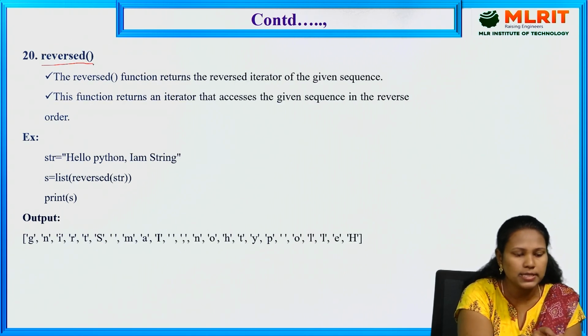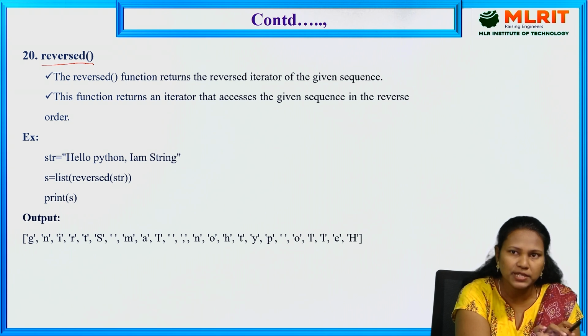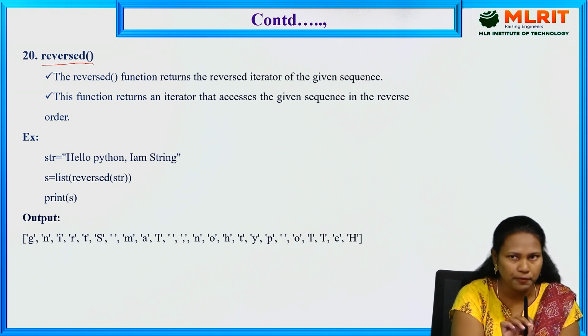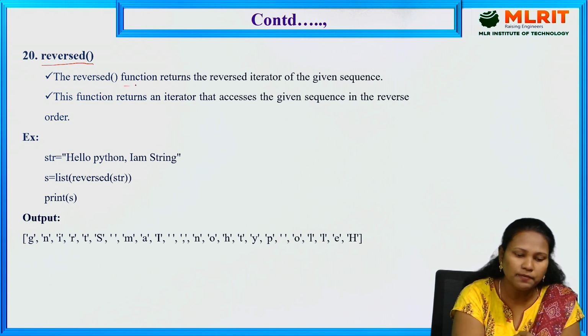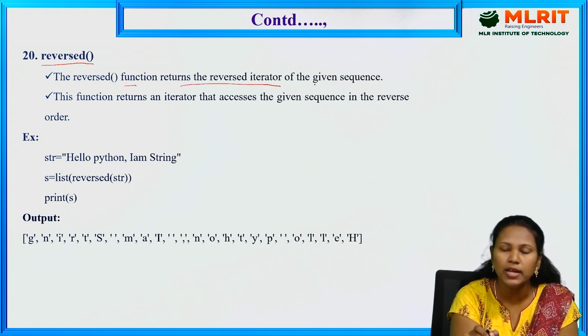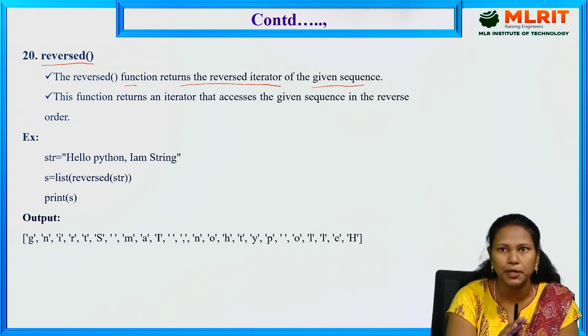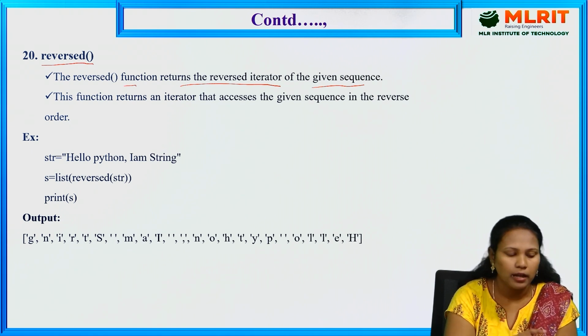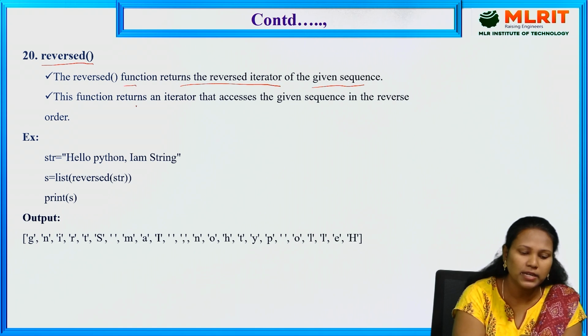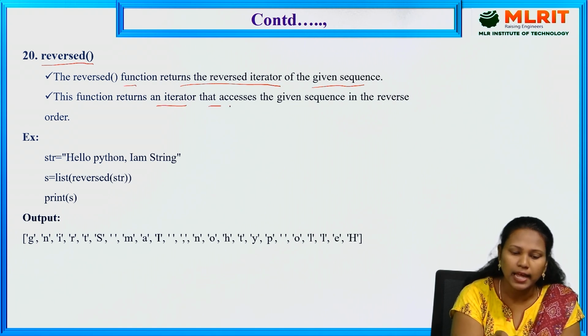The next one is reversed. The reversed function is used to split each and every character and print in reverse order. The reversed function returns the reversed iterator of the given sequence. This function returns an iterator that accesses the given sequence in reverse order.